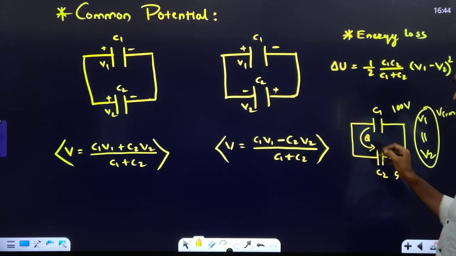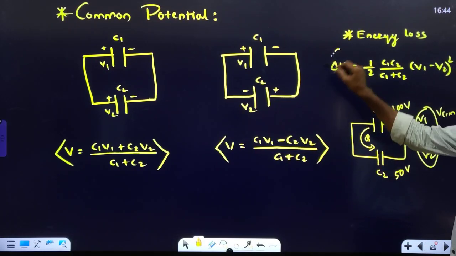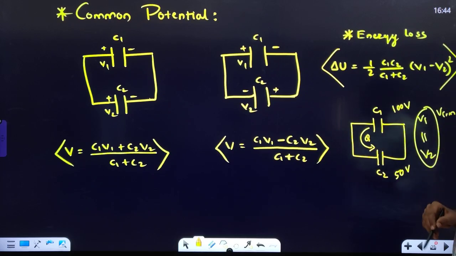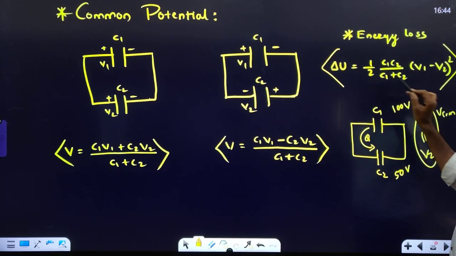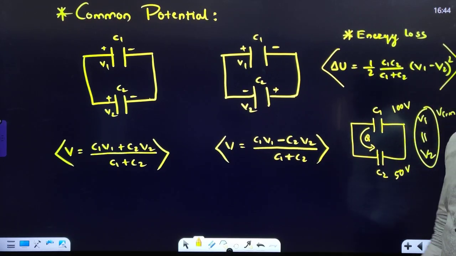Next, when charge is shared, there will be a loss in energy. So energy loss is calculated by using this formula: half, C1 C2 by (C1 + C2), into (V1 − V2) whole square. This is the energy loss in this case. Correct? Okay, we'll go to the next concept then.